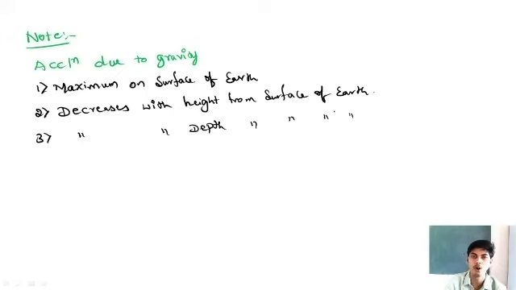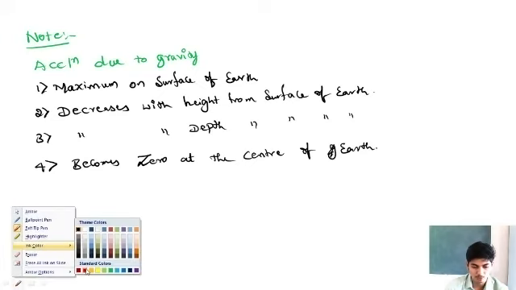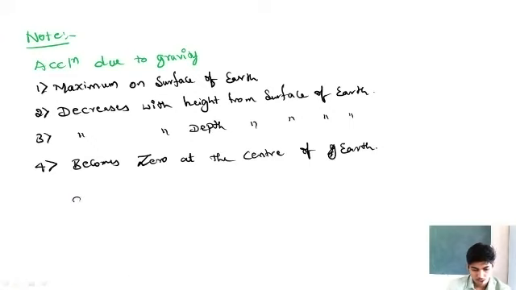If you move the body below the surface of the earth, acceleration due to gravity again decreases, and acceleration due to gravity becomes 0 at the center of the earth. Acceleration due to gravity becomes 0 at the center of the earth, right? So if you have to write the formula for acceleration due to gravity,